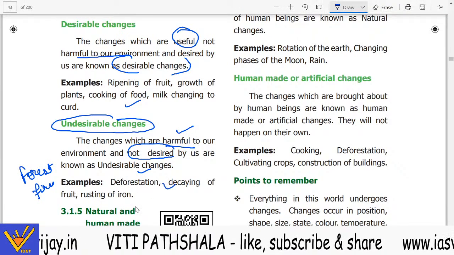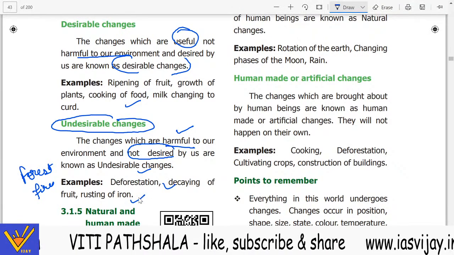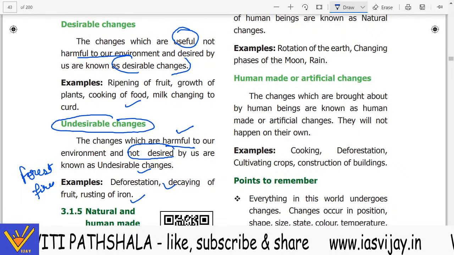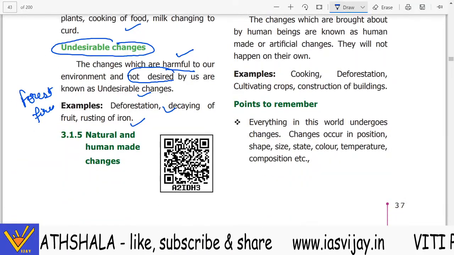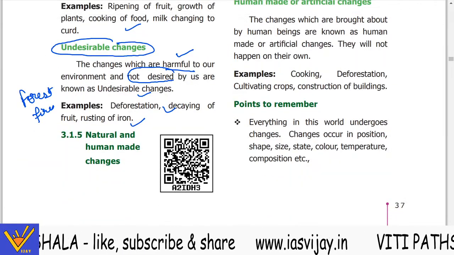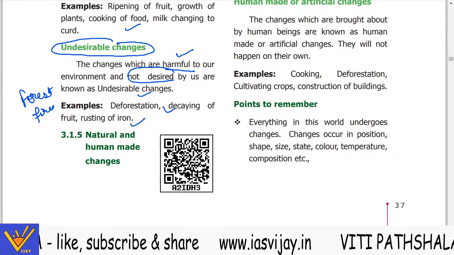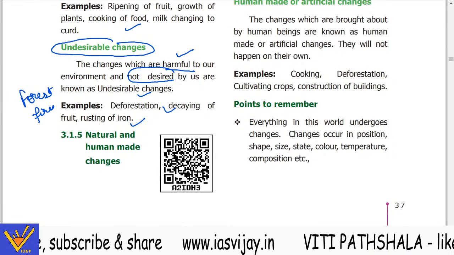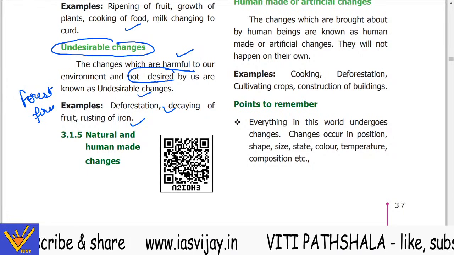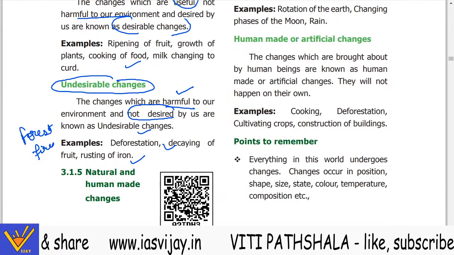Now decaying of the fruit and the rusting of the iron, these are some of the examples. So to prevent rusting of the iron, we apply paints to our doors or other iron products. Now the natural and the human made changes.